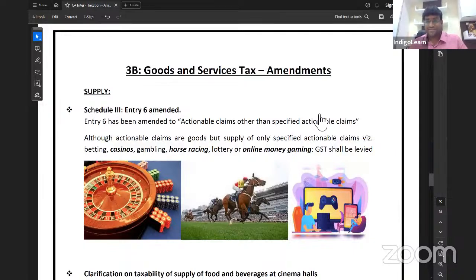Clear? Done. Let's see that. GST amendments.